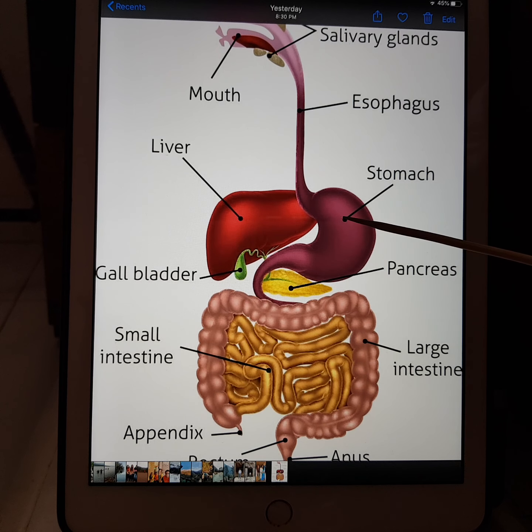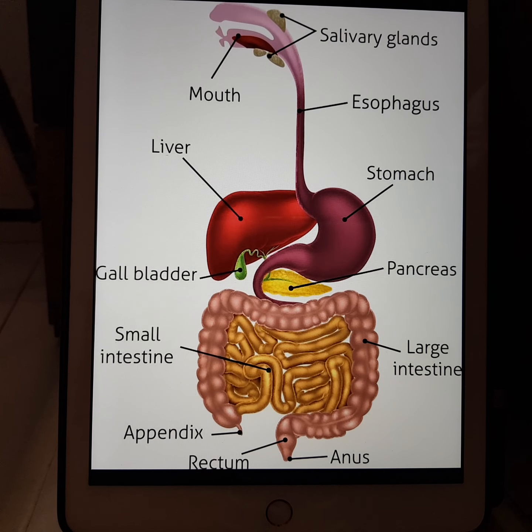Now inside the stomach there is hydrochloric acid which helps in the digestion of food, and in the inner walls of the stomach there is mucus present. Mucus is a thick sticky substance which helps to protect the inner wall of the stomach, and the acid present in the stomach helps in killing the bacteria that enter along with the food and makes the medium in the stomach acidic, which helps in the digestion of food.